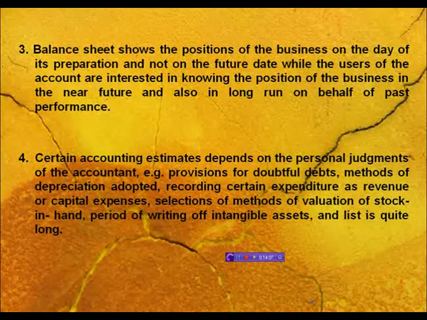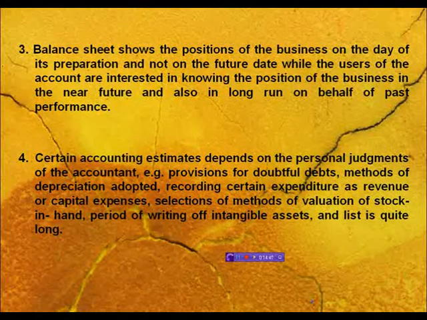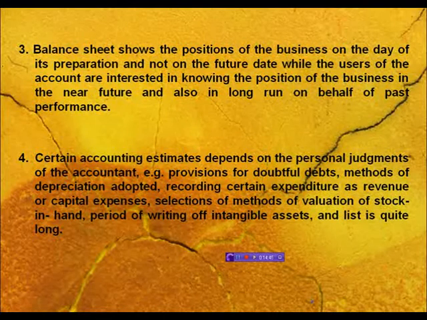Next, certain accounting estimations depend on the personal judgment of the accountant. For example, the provision for doubtful debts depends on what method the accountant chooses to calculate it. So sometimes it causes variation in the calculation of financial results. The same happens when you calculate your closing stock, or decide whether an expenditure is capital expenditure or revenue expenditure. It depends on the personal judgment of the accountant, so it reflects the financial position of your business. This is a limitation of accounting.